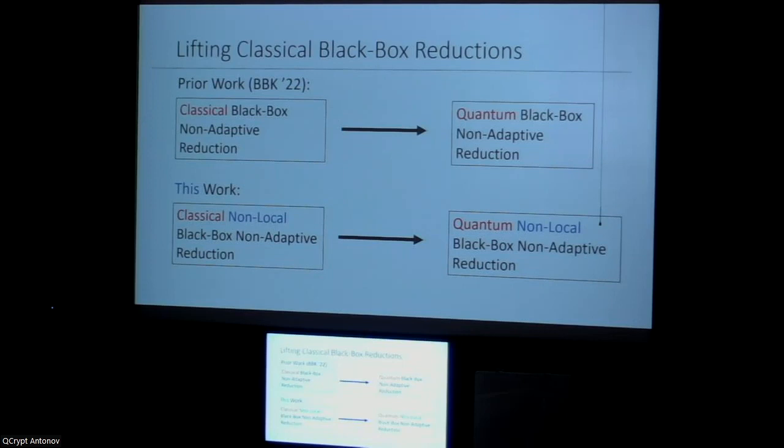So moving on to our second technique, which is lifting classical black box reductions. The prior work did this in the plain setting, and we do it in the non-local setting where you have two non-communicating adversaries, such as we have in our cloning game.